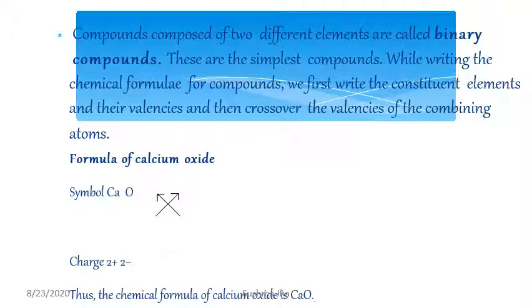Compounds composed of two different elements are called binary compounds, or the simplest compounds. While writing the chemical formula for a compound, we first write the constituent elements and their valency and then cross over the valency of the combining atom. For example, calcium oxide. Calcium has 2+ valency, so it will be written crossed over on the oxygen, and the oxygen valency is written on the calcium. The formula will become CaO.